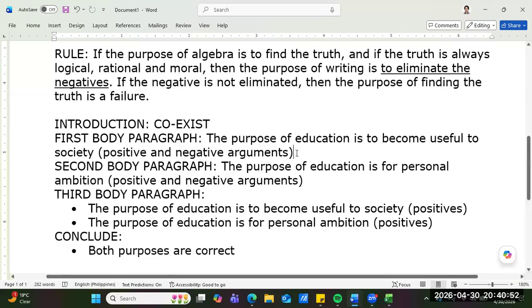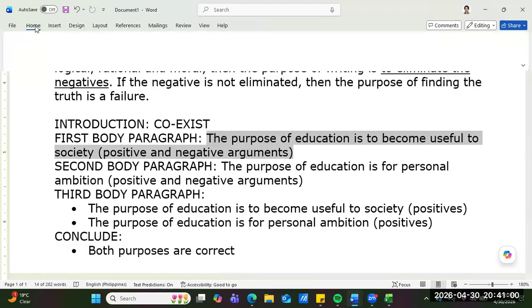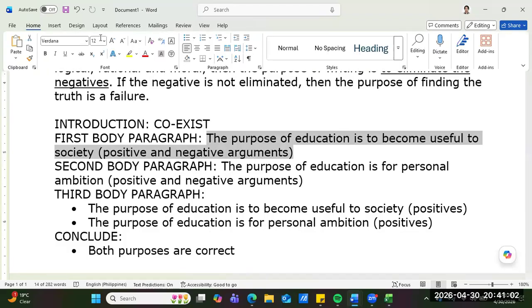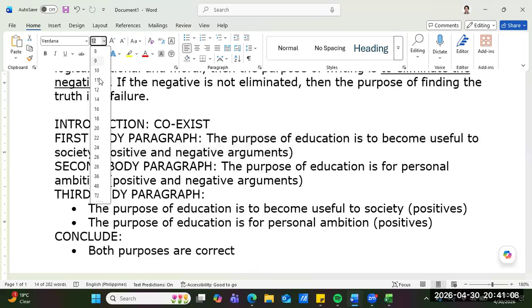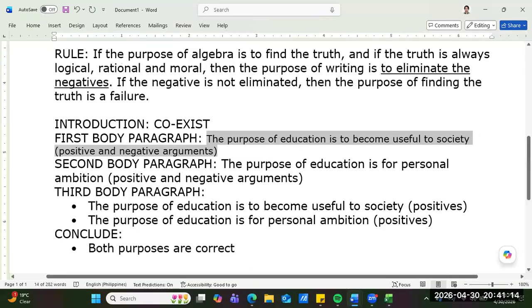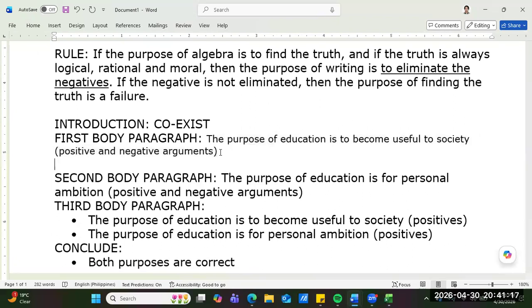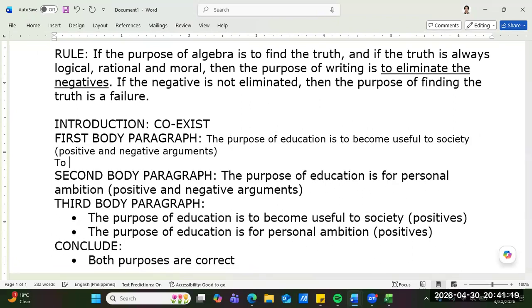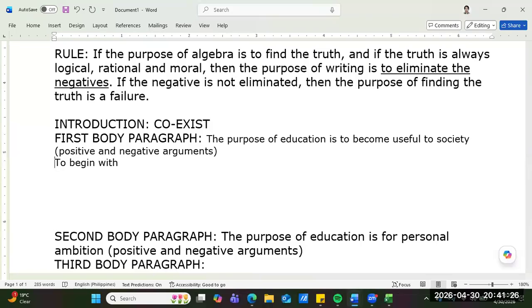Okay. So here goes, guys. I will inject the negative, okay? So that you will see it. Sir Harris, do you like it? Are you enjoying, sir? Do you like it? Make sense? So here goes, guys. Sir Greg, here goes. To begin, do you see, Sir Greg? Positive first, sir.